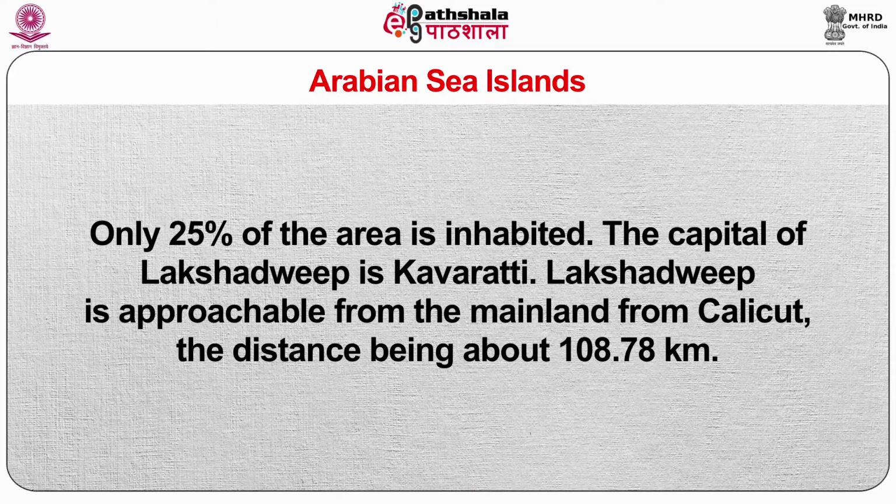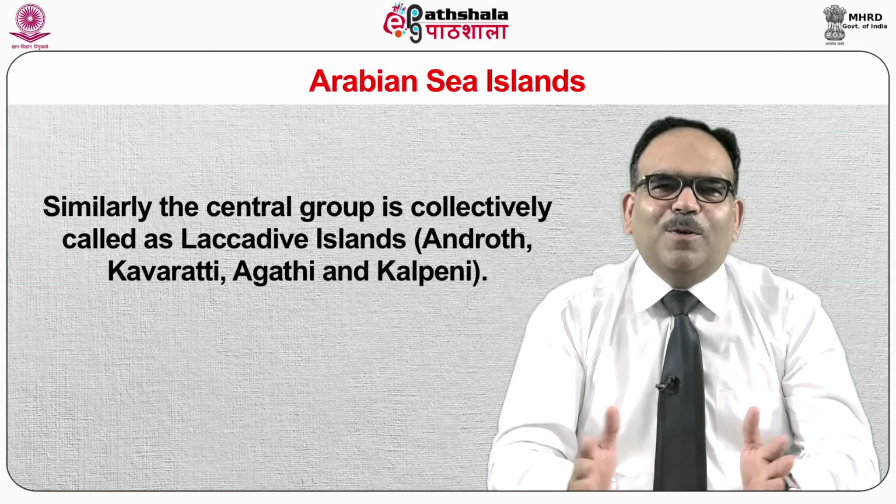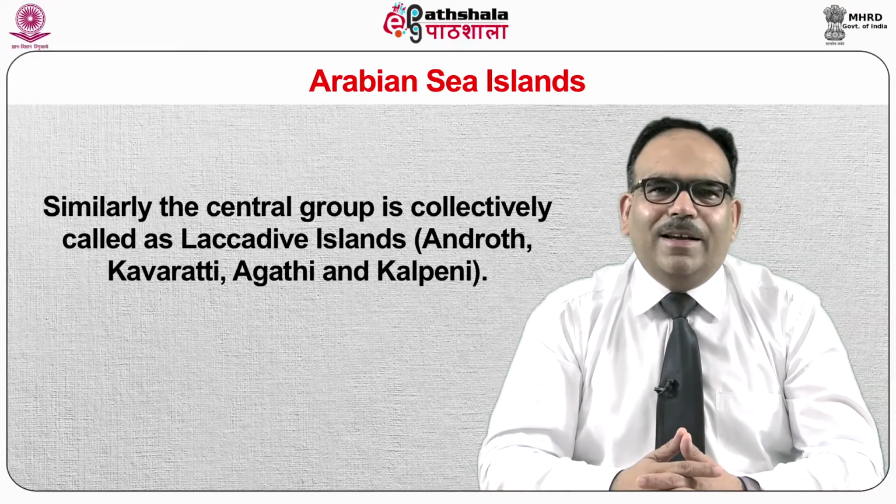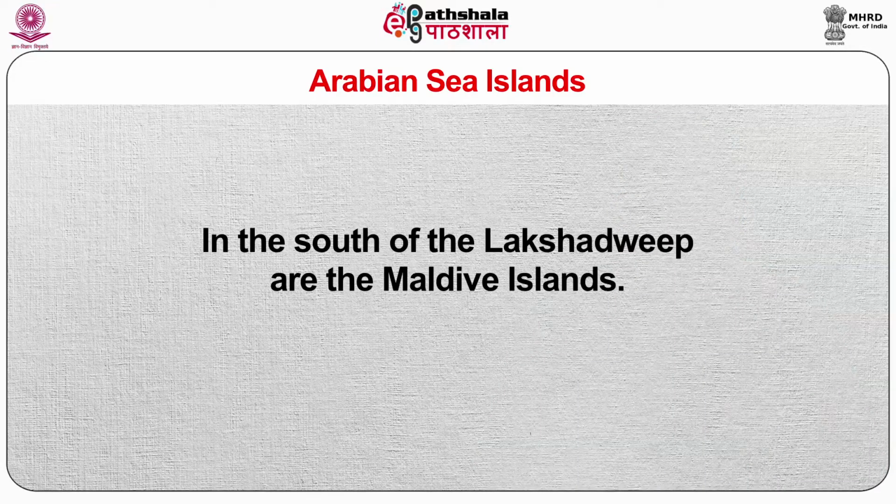Lakshadweep is approachable from the mainland from Calicut. The southernmost island, Minicoy, is the largest and is separated from the rest of the group, and the northernmost group is collectively known as the Amindivi Islands. Similarly, the central group is collectively called the Laccadive Islands. In the south of Lakshadweep are the Maldive Islands.